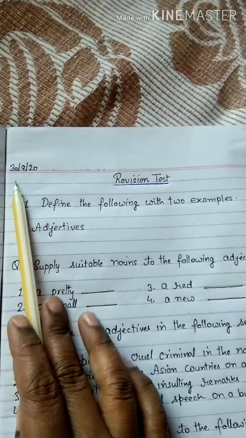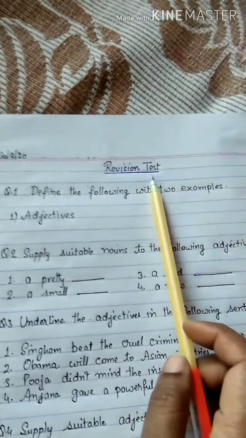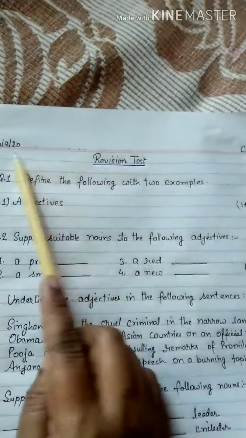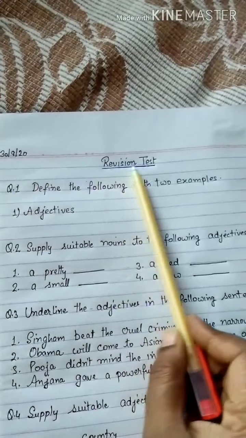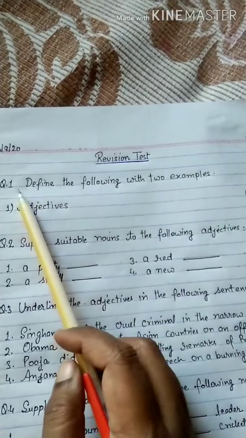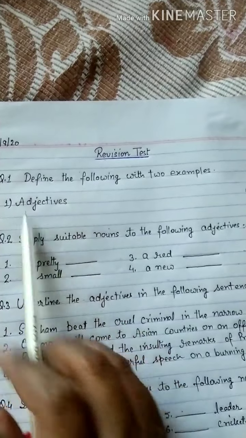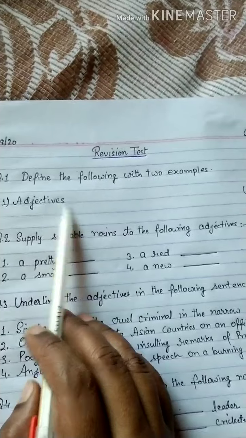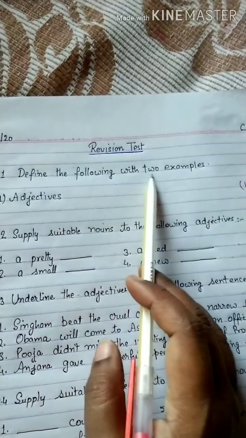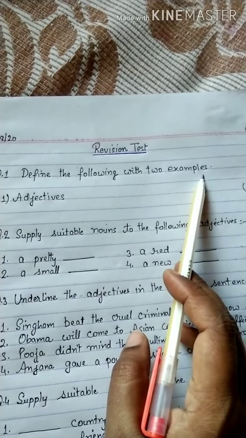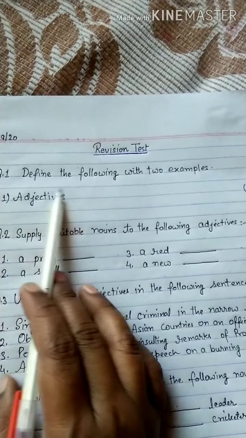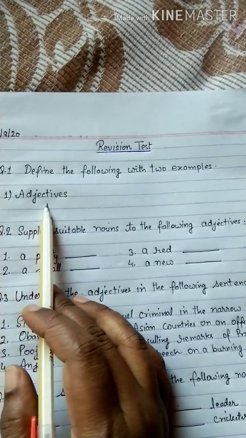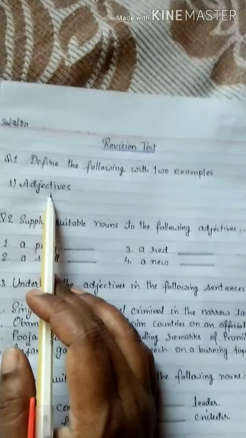Good morning children. This is your revision test of English language. Mention classwork, today's date and revision test on the sheet and write down the first question. Define the following with two examples. Means you have to give the definition of adjective and also two examples. I have told you the definition in the class, what you mean by adjective. You have to write it in your answers.